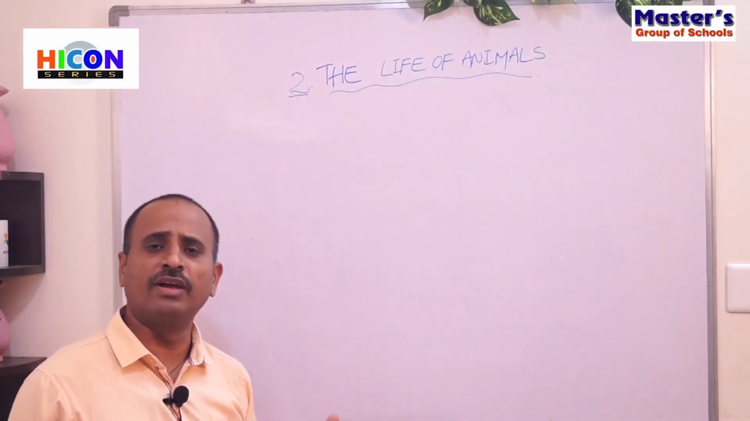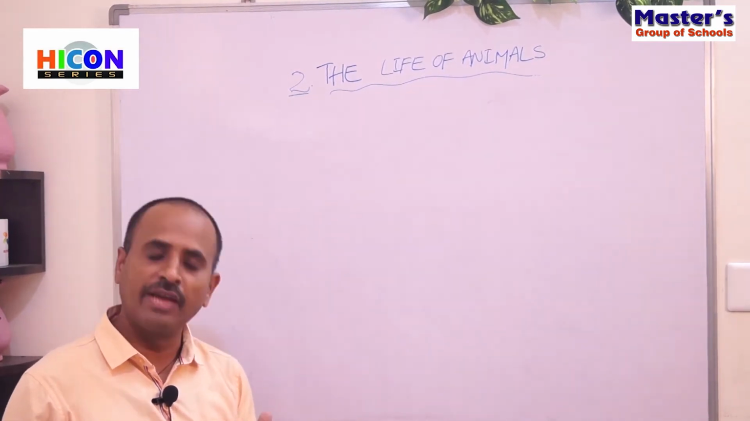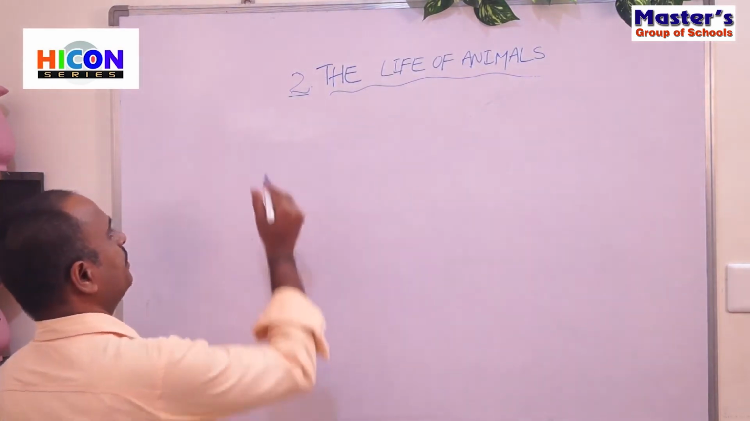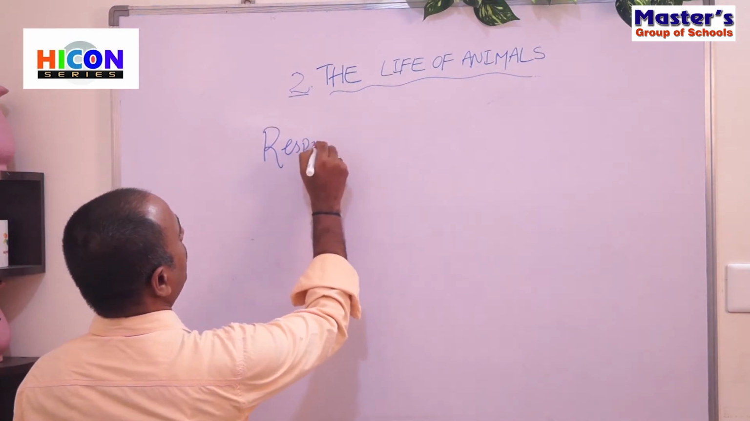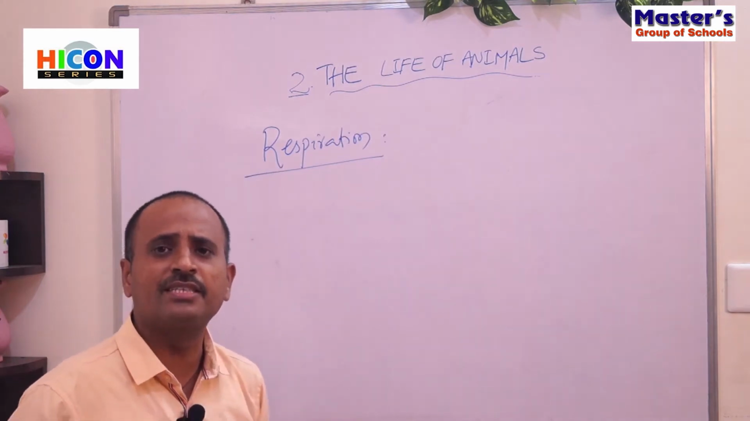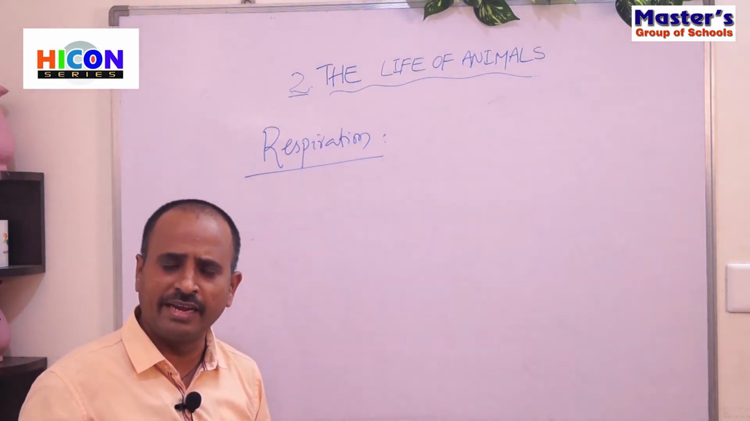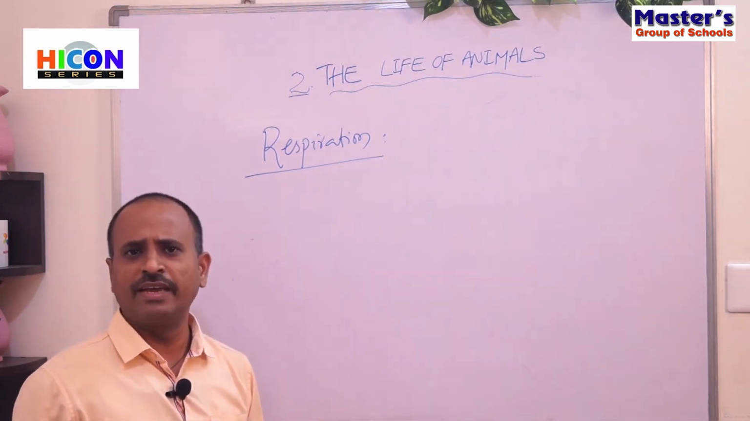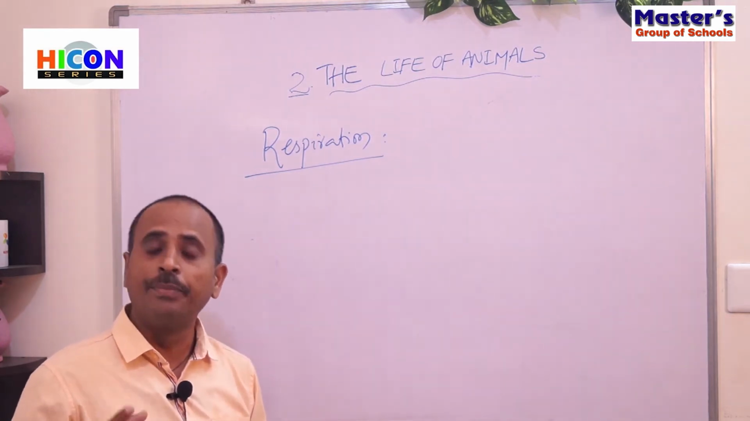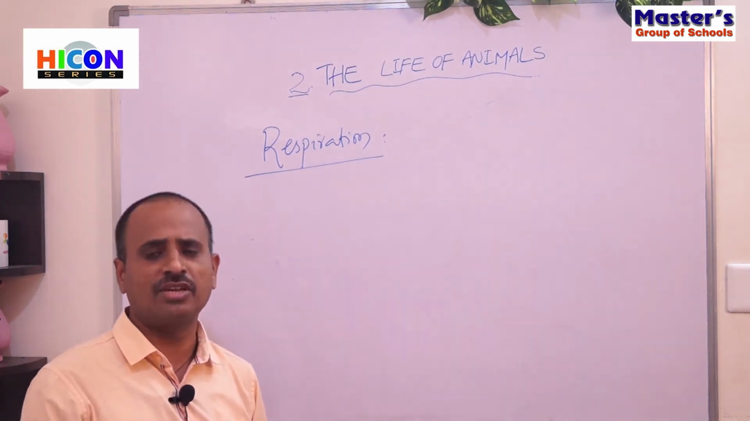So children, up to now we have discussed different types of animals based upon their food habits. Now the animals are also different in their respiration. All living beings need energy, and they have to perform different daily life activities. That's why all living beings need oxygen, need air. So that's why they breathe air. Without breathing, they cannot survive.